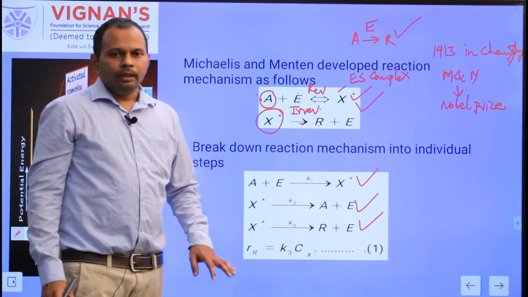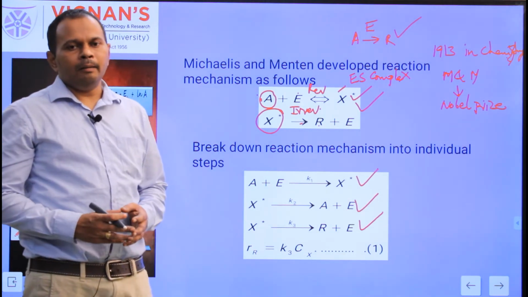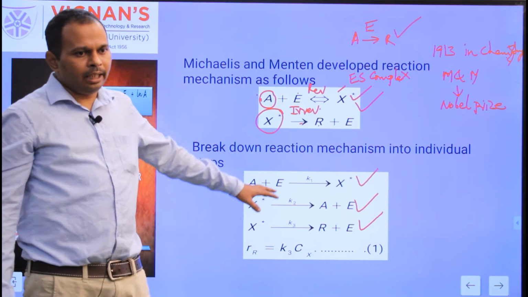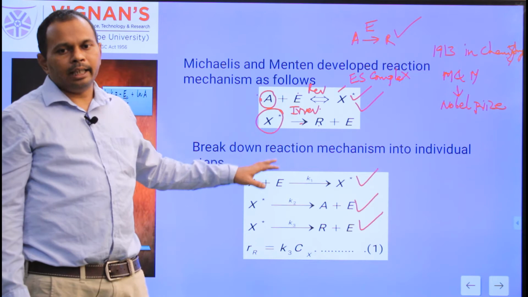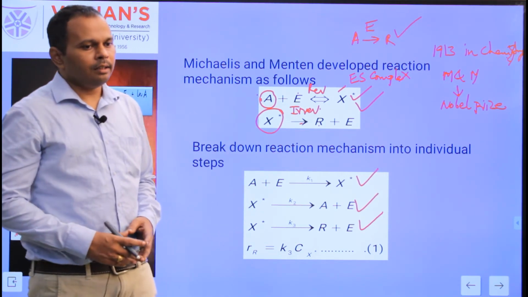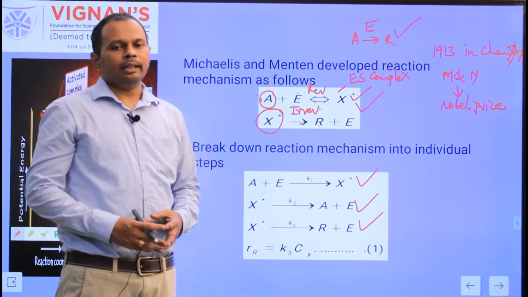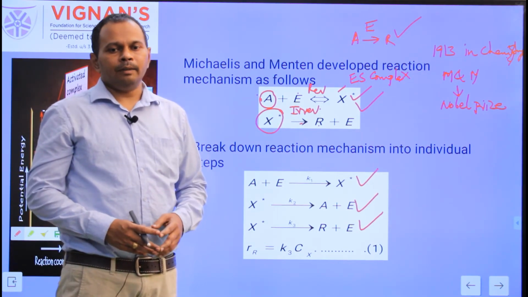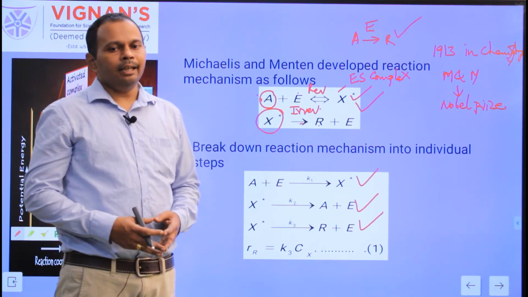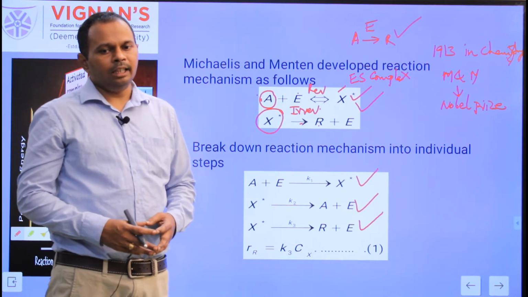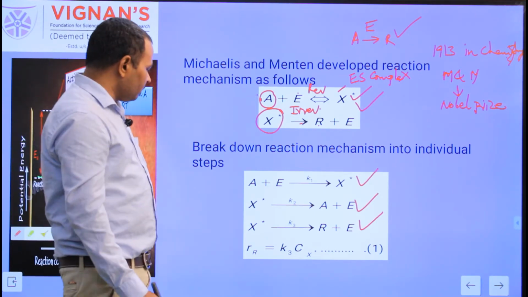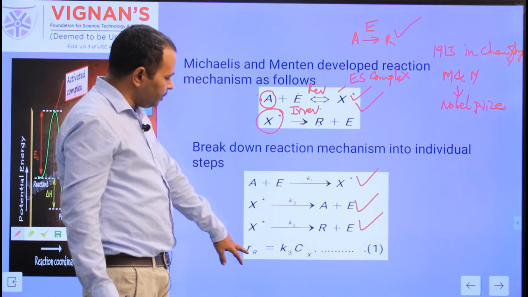So here we are asked to find the rate of formation of the product, that is r_R. Whatever r_R you get based on the assumed reaction mechanism, it should satisfy the given 3 conditions. The first: the rate of formation of R should be directly proportional to the initial concentration of enzyme. The second: at low reactant concentration, the rate of formation of R is directly proportional to the concentration of the substrate. The third: at high reactant concentration, the rate of formation of R is independent of the concentration of the substrate. First, find the rate of formation of the product R.